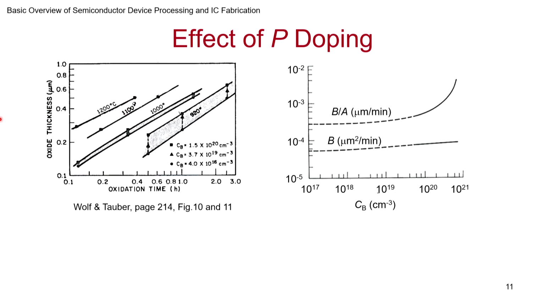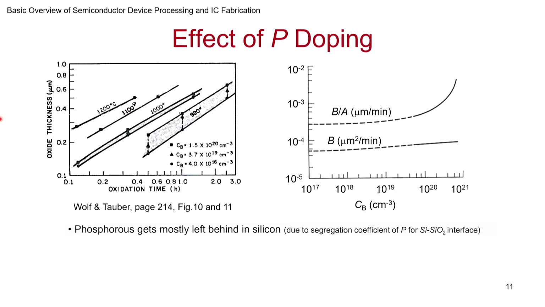Why could this be? It turns out phosphorus has the opposite behavior to boron in terms of the segregation coefficient. As the oxide gets grown, whatever was originally in silicon remains in silicon. So it sort of piles up at the Si-SiO2 interface.